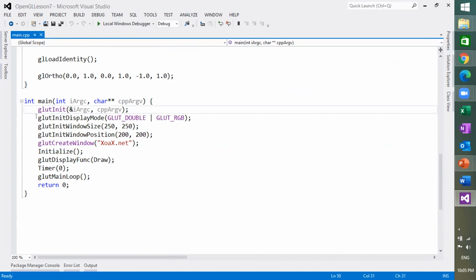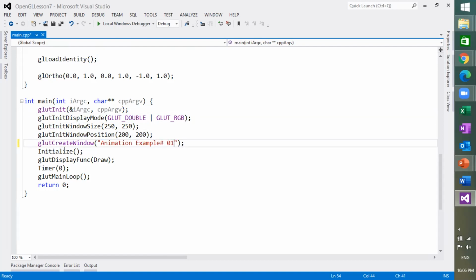And then there is another statement which states that we are using a single buffer mode or a double buffer mode. So how do we declare that we are using a double buffer mode in our program? With the help of the function glutInitDisplayMode and the GLUT_DOUBLE flag. GLUT_RGB is for red, green, and blue colors. And this is the window size, and this is the window position, and you can rename this window as Animation Example Number One.